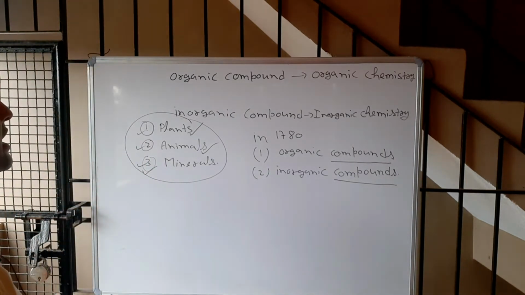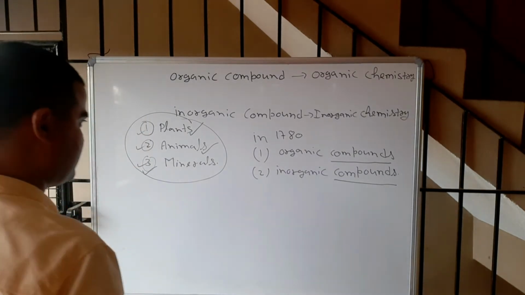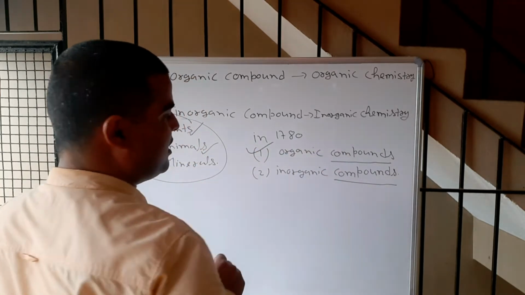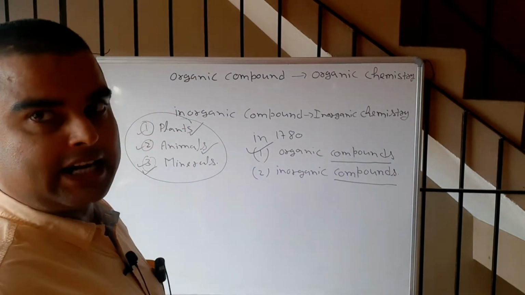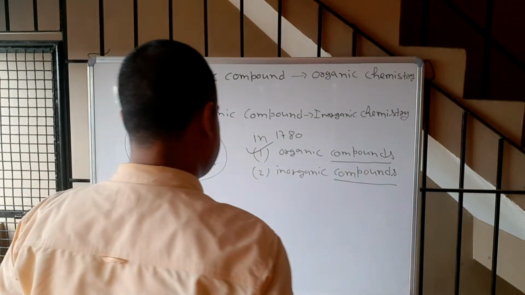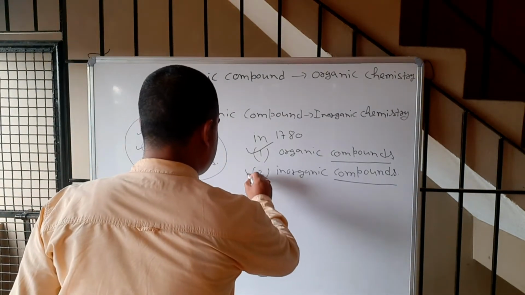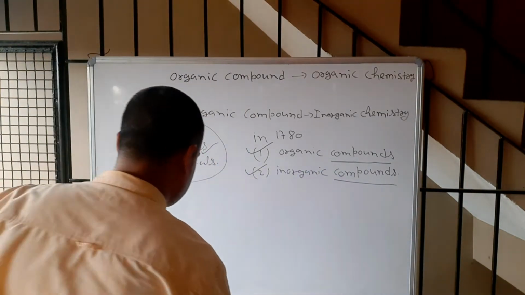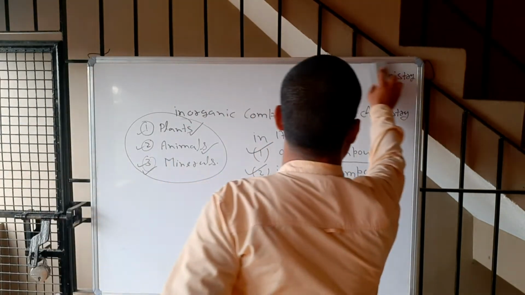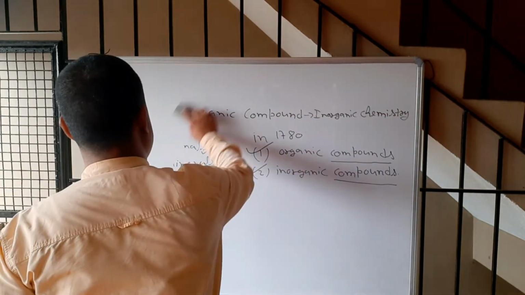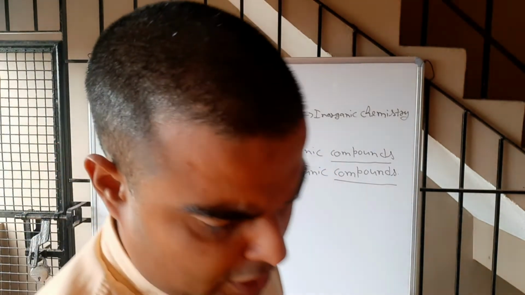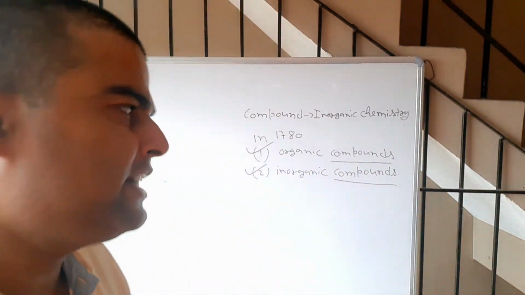Now, what is inorganic chemistry and organic chemistry? The branch of chemistry which deals with the study of organic compounds is called organic chemistry. And the branch of science or chemistry which deals with the study of inorganic compounds is called inorganic chemistry. After that, there was continuous formation of organic compounds, and nowadays there are a number of organic and inorganic compounds which cannot even be counted.